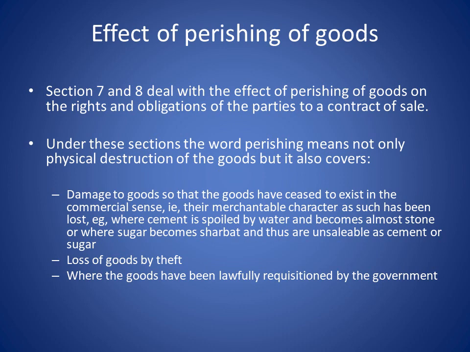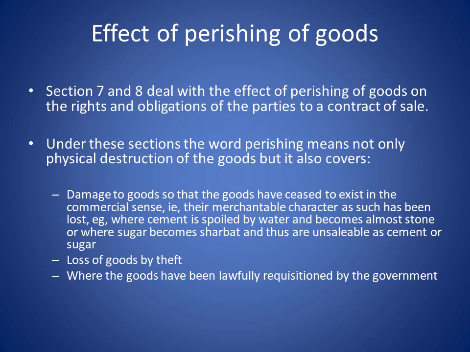Now, effect of perishing of goods. Sections 7 and 8 deal with the effect of perishing of goods on the rights and obligations of the parties to a contract of sale. So we know what perishing goods are, right? That is vegetables, fruits, which have to be sold immediately, otherwise they will perish. Okay, that is what is called perishing of goods.